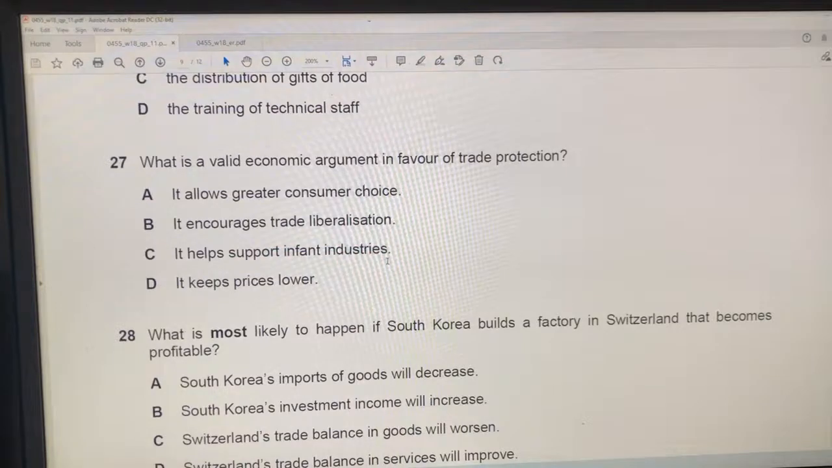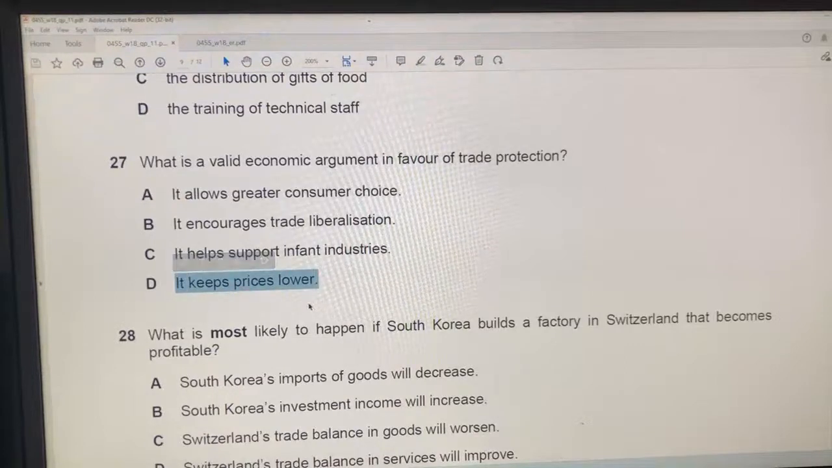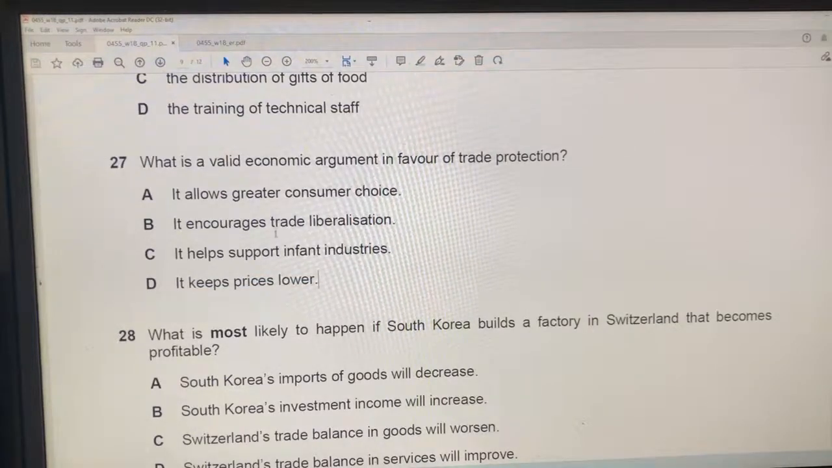And infant industries might be something like auto production, where a developing country starts to produce automobiles, and they want to protect that industry for some time against substantial international competition. Trade protection does not keep prices lower. It tends to keep prices higher because there's less competition. Imports are often lower priced. So the answer for 27 must be C.